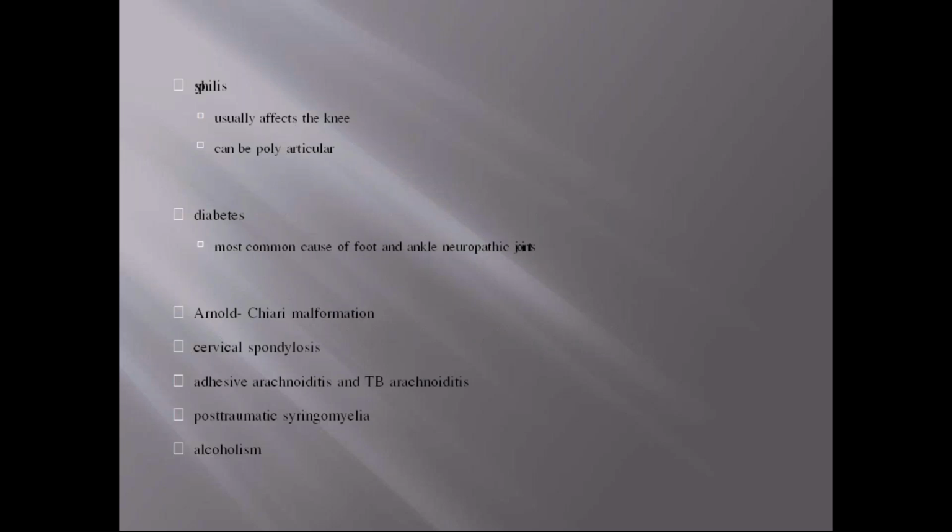Coming to syphilis, it usually affects the knee. Syphilis and diabetes most commonly involve the lower limbs, whereas Hansen's and syringomyelia involve the upper limbs. Syphilis usually affects the knee, and it can be polyarticular also. Diabetes is the most common cause of foot and ankle neuropathic joints. Other causes are Arnold-Chiari malformation, cervical spondylosis, adhesive arachnoiditis, TB arachnoiditis, post-traumatic syringomyelia, and alcoholism.